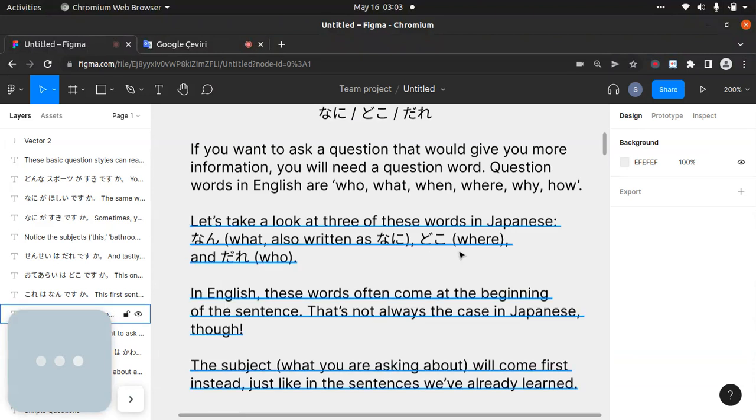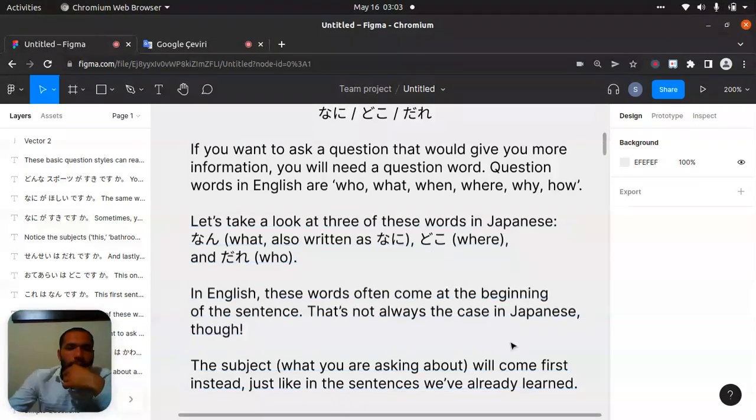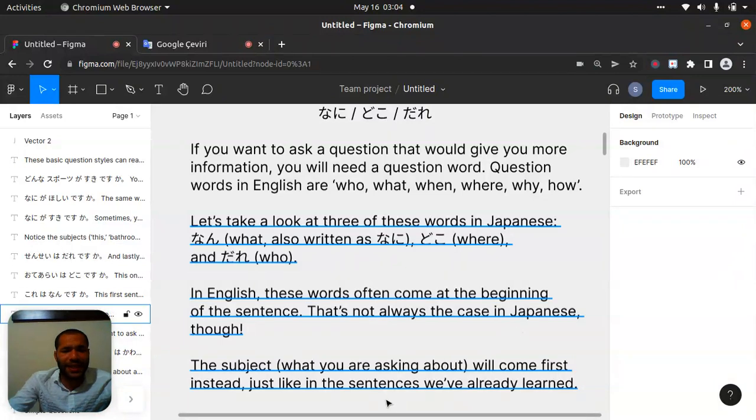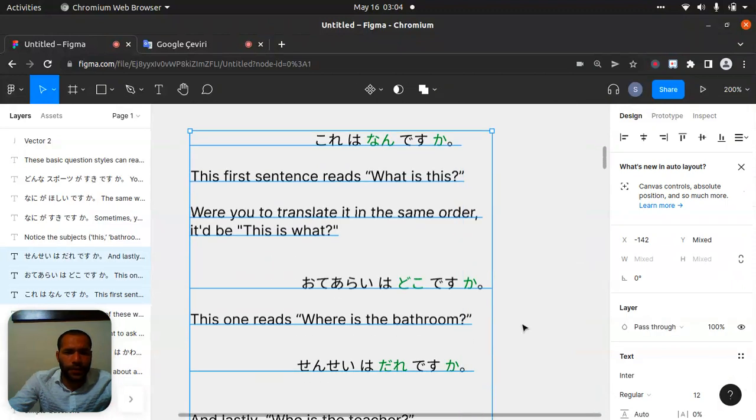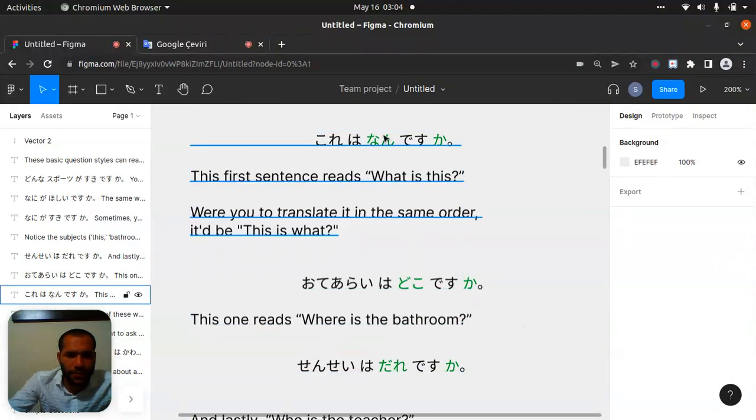Sometimes you can put it also before A. I mean, okay, that's not always the case in Japanese talk. The subject you are asking about will come first instead, and we're talking about a noun here. Nouns can be cat, teacher, cinema, or other things, just like in the sentences we have already learned. Okay, we know that. Let's come down. What is it? Let's check it. It's looking a little bit in a different position, but yeah.